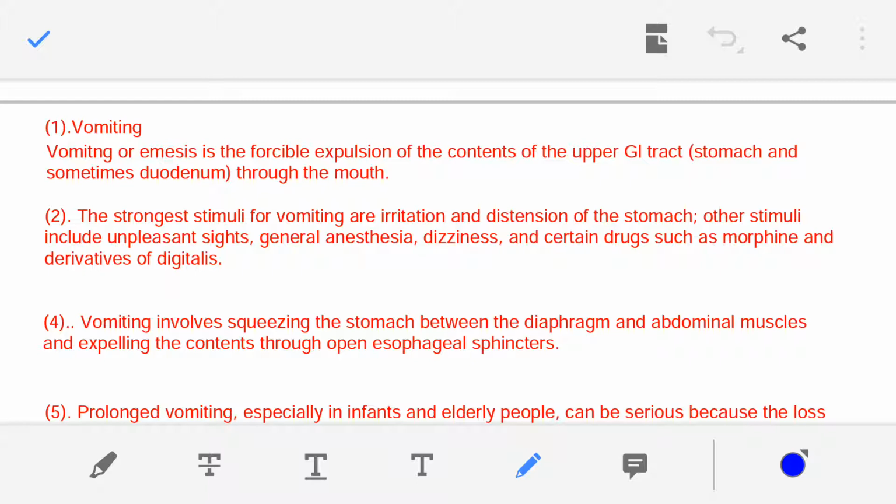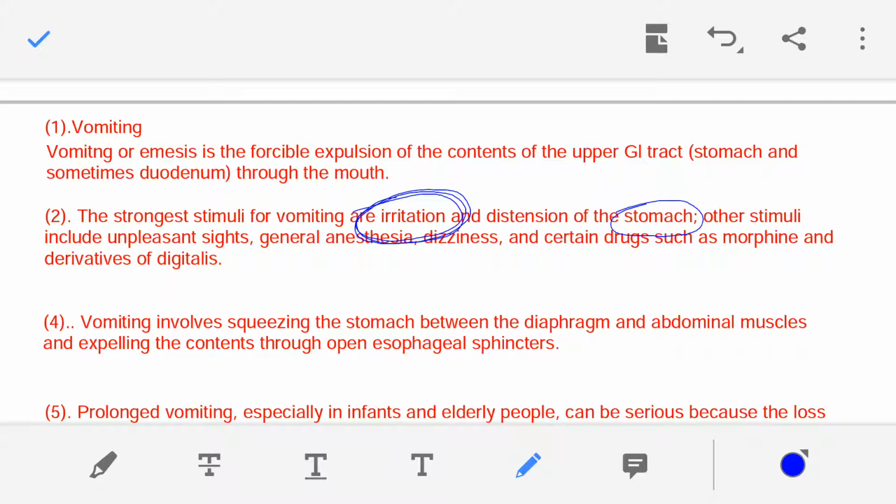So sometimes the stomach gets irritation. Let's say the person has eaten roadside food or stale food, so at that time the stomach can get irritated. Or distension, meaning enlargement or swelling, so the stomach becomes large sometimes.